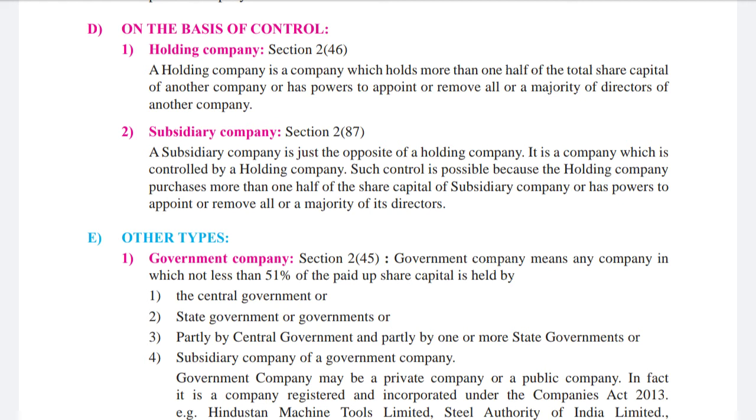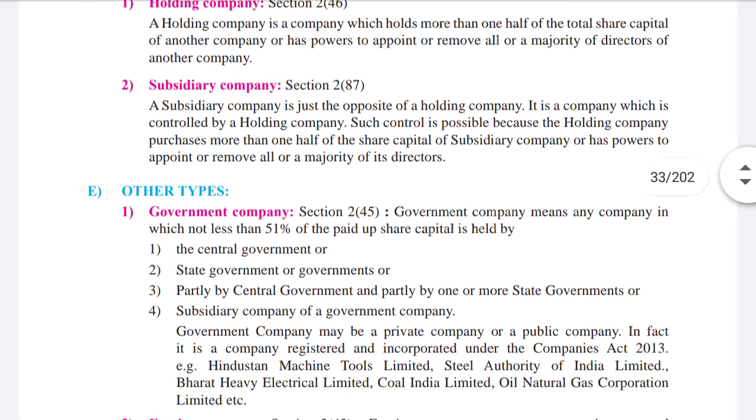Half of the shares of the other company are with them, and as compared to the other members who are partners of the company, their powers are more. So they have the right to remove a majority of directors of another company.